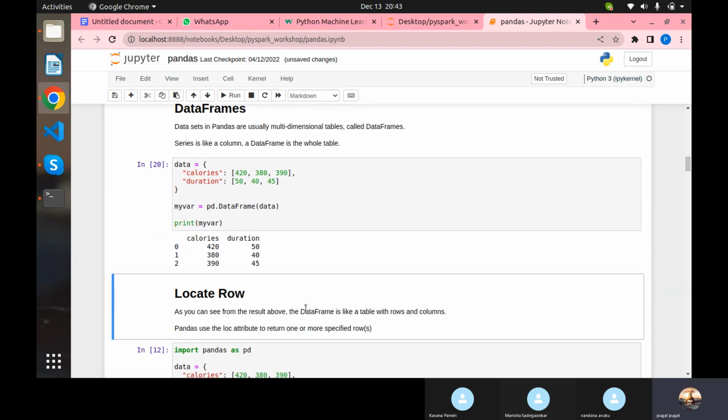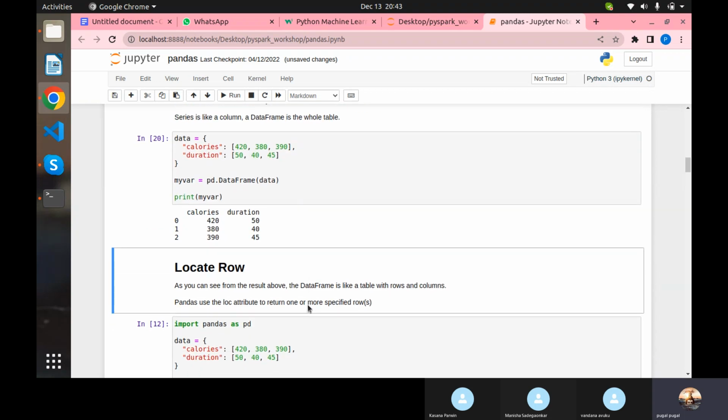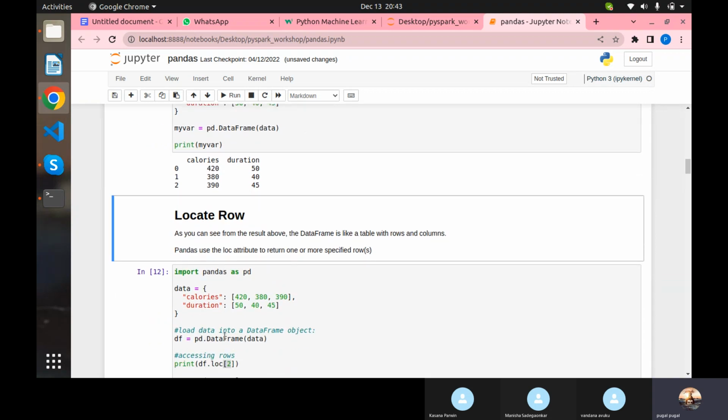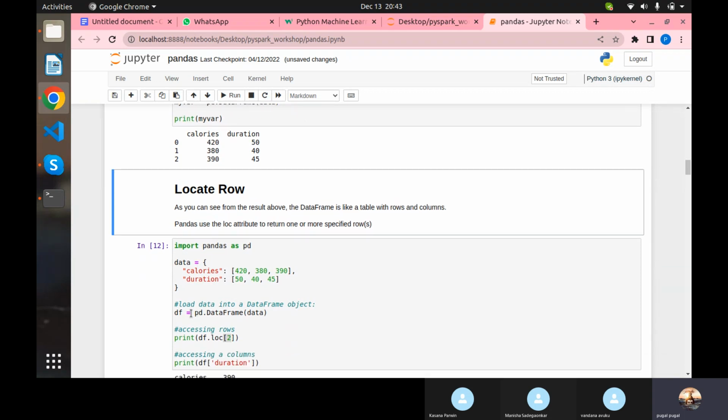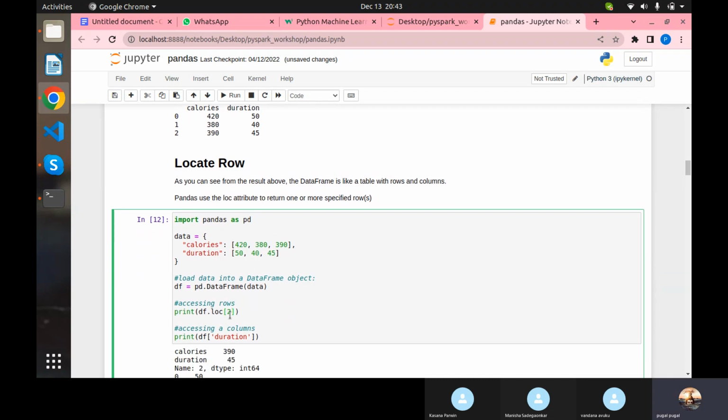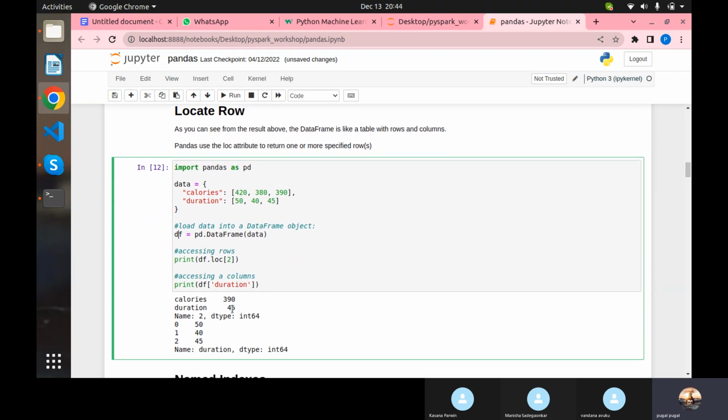And for the location of the row, you have created a data frame, which means you have converted a dictionary into a data frame. You can call something called loc, pass the row, and it will give you the row data. Here the second row is returned, and that is how you can access rows. Whereas if you want to access a column, you can use the column name with the data frame, and it will give you the entire column.